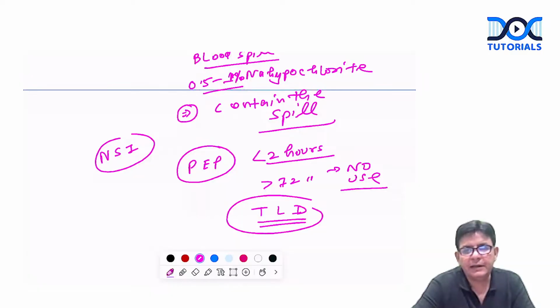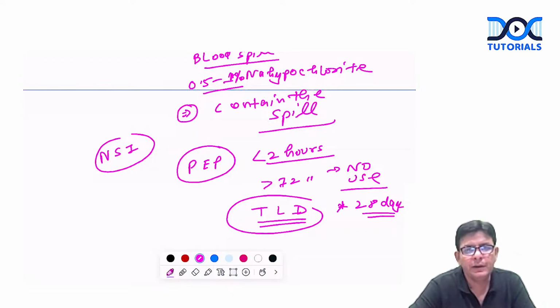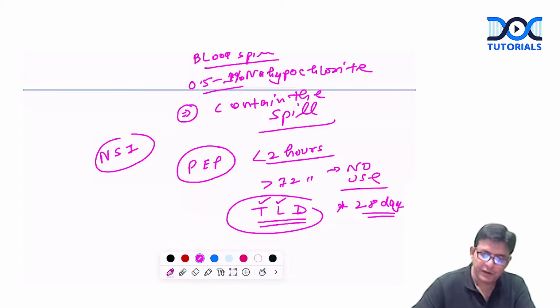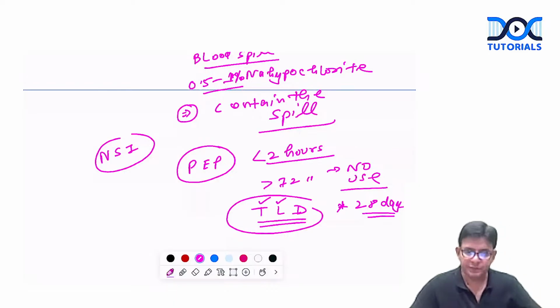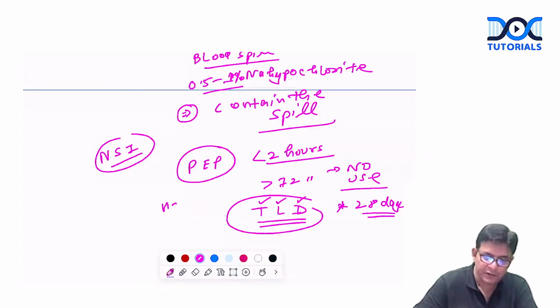They have to be taken for how much time? They have to be taken for 28 days without fail if you want to avoid the risk of HIV from a needle stick injury from an HIV positive patient. Okay. So TLD is what, guys? TLD is tenofovir, lamivudine, and dolutegravir. So these three names you should know. And this is to be given for how many days? 28 days. So this you should know for an HIV positive source.